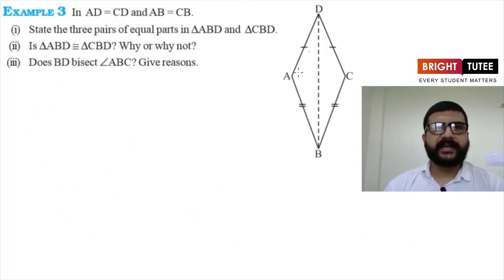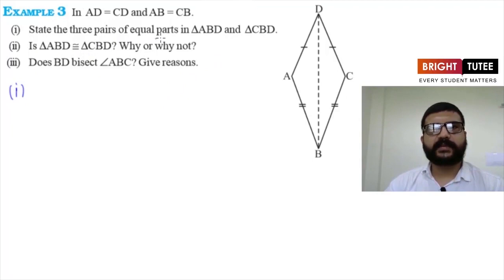In this figure AD is equal to CD and AB is equal to CB. This side AB is equal to CB. We have to tell the three pairs of equal parts of triangle ABD and triangle CBD. And then we have to tell whether triangle ABD is congruent to triangle CBD. We have to tell why it is congruent, or if not, why they are not congruent. And then the third question is, does BD bisect angle ABC? And then we have to give reasons for this. So let's start with the first one.